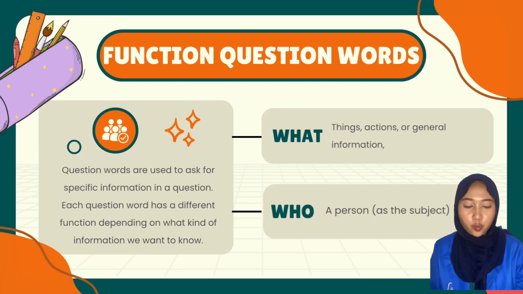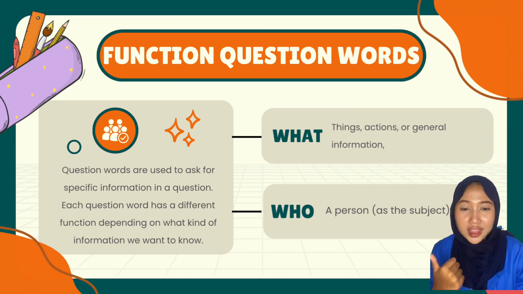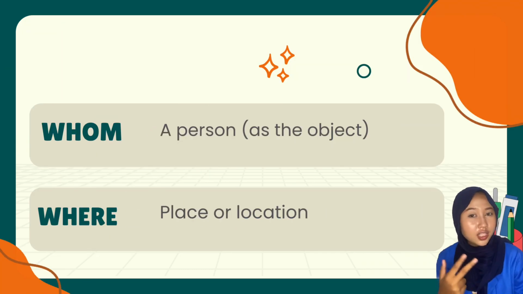Function of question words. Question words are used to ask for specific information in questions. Each question word has a different function depending on what kind of information we want to know. First, what? Things, actions, for general information. Who? For a person as the subject. Whom? A person as the object. Where? Place or location.